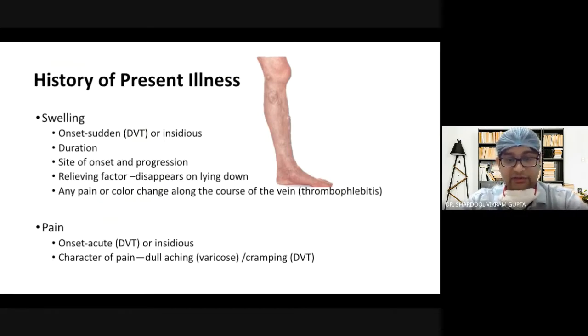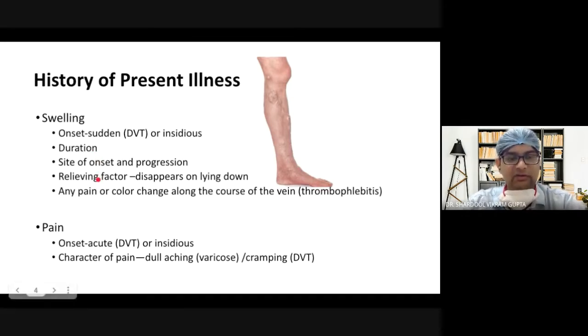So of that swelling, you have to ask whether it was sudden onset or insidious onset. So in deep vein thrombosis, the onset will be sudden, while in primary varicose vein, the onset will be insidious. You must look for the duration of the symptom. A long standing varicose vein is likely to cause complication like stasis ulcer or even pigmentation. And you must also note the site of onset and progression. I will shortly tell what is the importance of site of the swelling or the dilated tortuous vein.